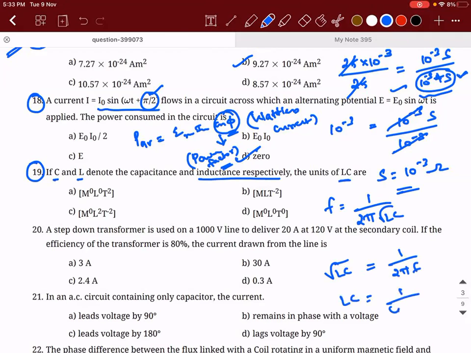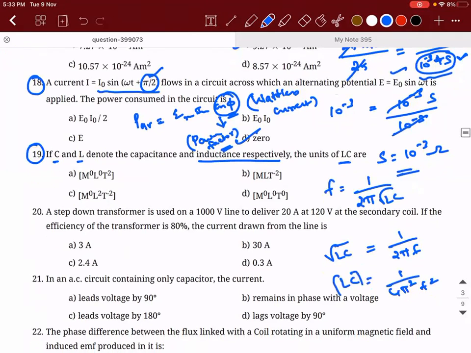So LC will be equal to 1 by 4 pi square f square. So the dimensional formula of L into C will be equal to the dimensional formula of the frequency raised to the power minus 2. So the answer will be M0 L0 T minus 2. 19th one. Sir, option A. Option A. I made a mistake. 1 divided by second. So yes, it should be option A.